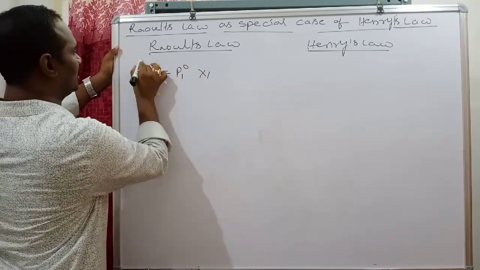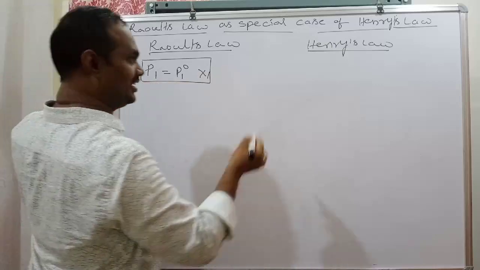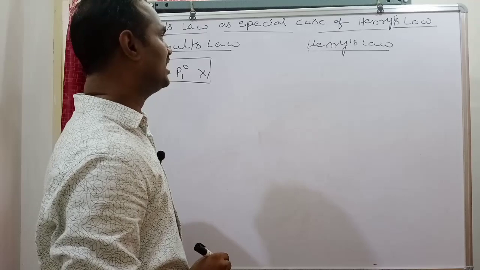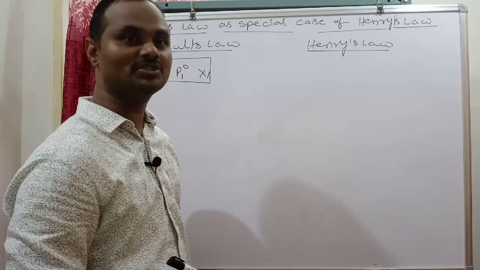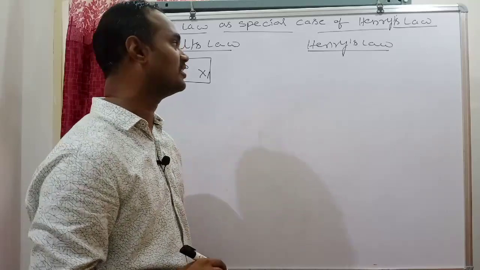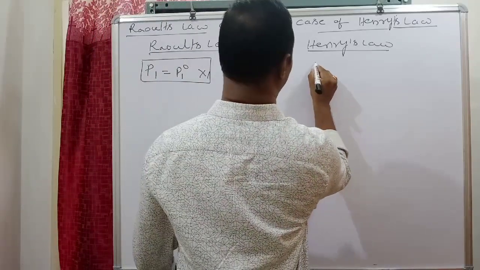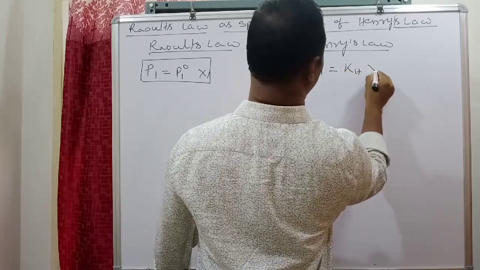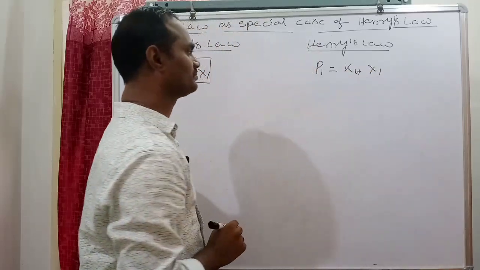This is Raoult's law. In a solution, if a gas acts as a solute, the amount of gas dissolved in the solution is directly proportional to the partial pressure over the surface of the liquid. Therefore, P1 is equal to Kh into x1.